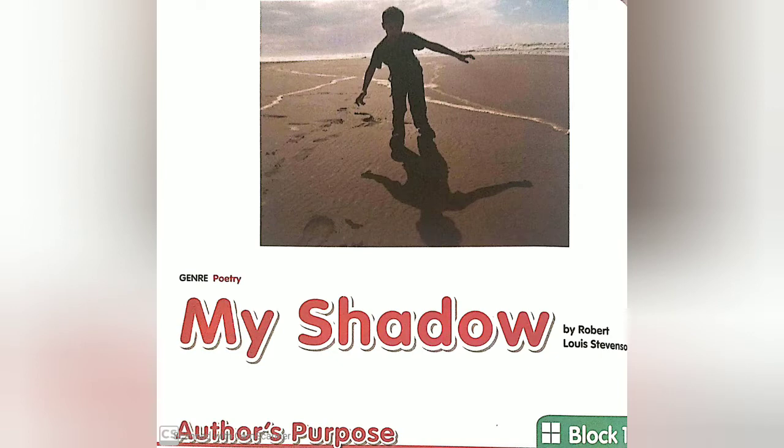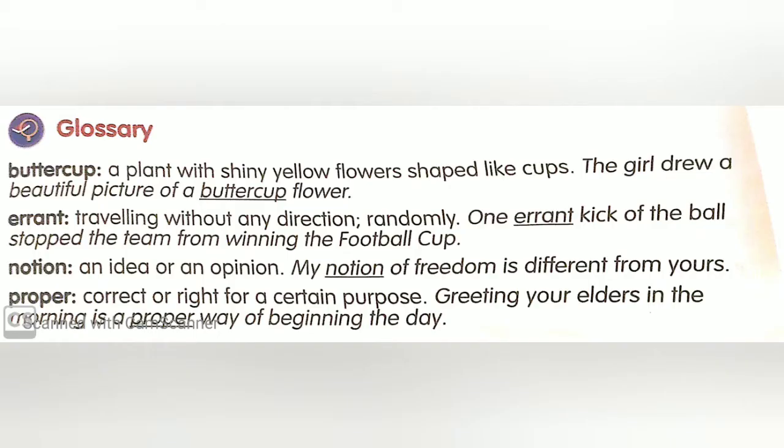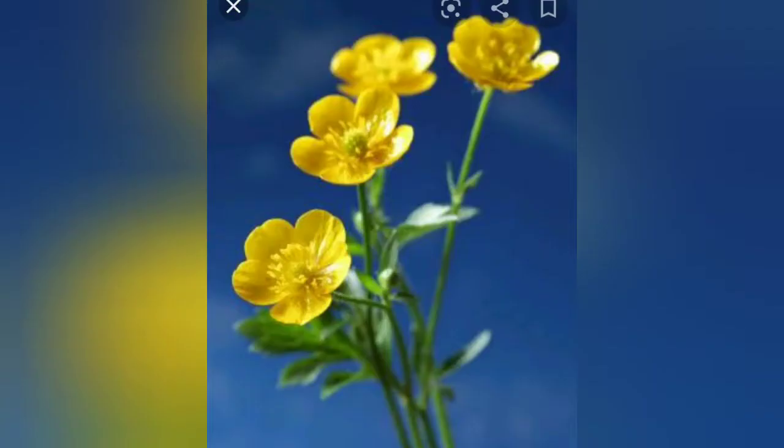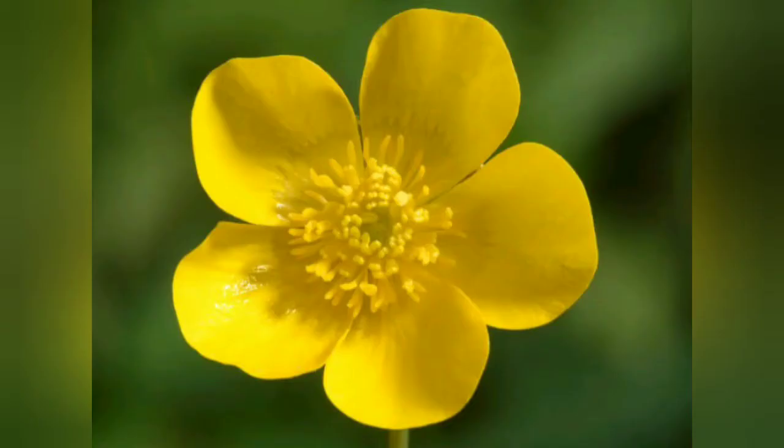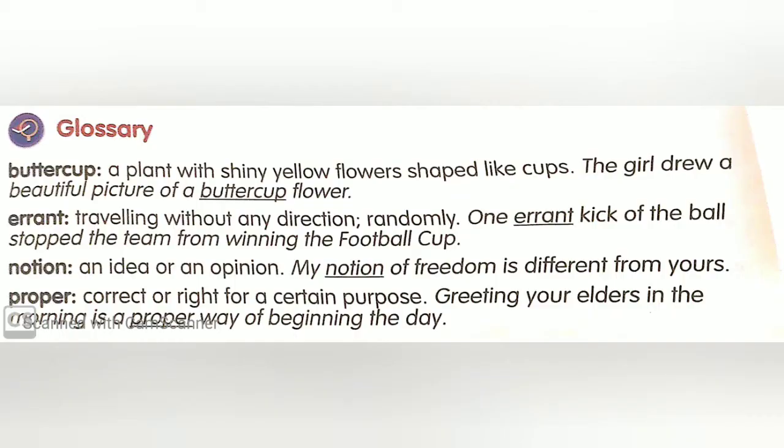Before reading the poem, let's understand the glossary. First, buttercup: a plant with shiny yellow flowers shaped like cups. The girl drew a beautiful picture of a buttercup flower. Errant: traveling without any direction, randomly. One errant kick of the ball stopped the team from winning the football cup.